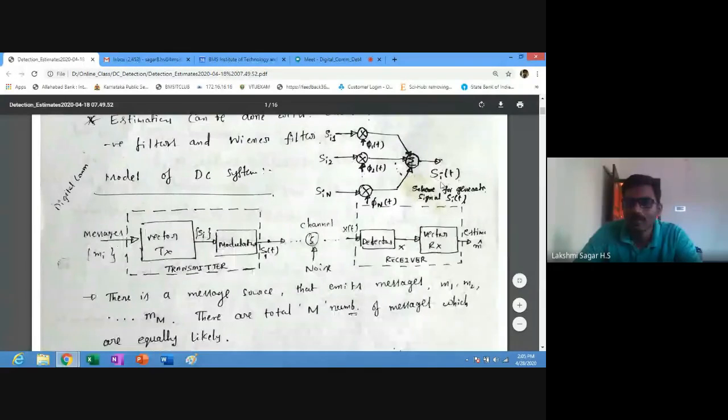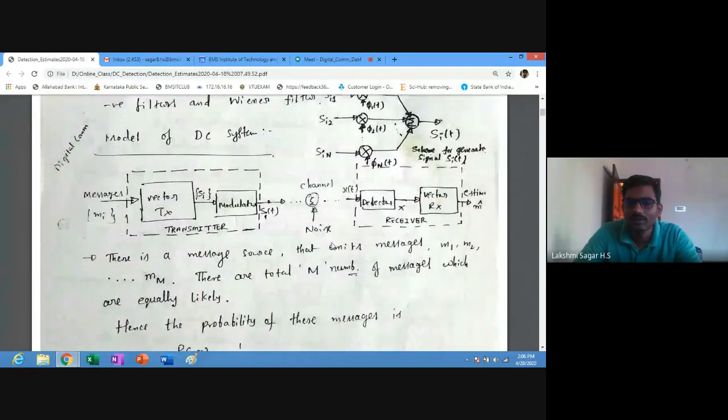We call si of t the modulated signal, which is equal to the summation of si1 into phi1 of t, plus si2 into phi2 of t, up to siN into phiN of t. When this signal generated by the modulator is transmitted through a communication channel, additive white Gaussian noise is added to the signal. At the receiver input, we get both the transmitted signal si of t plus the noise component, which we denote as w of t.